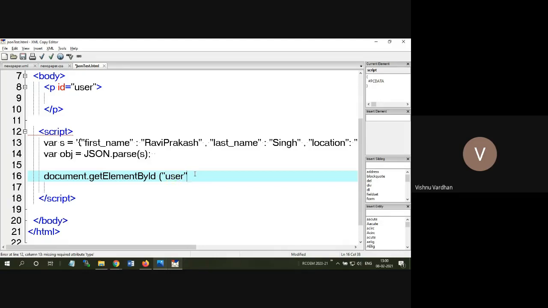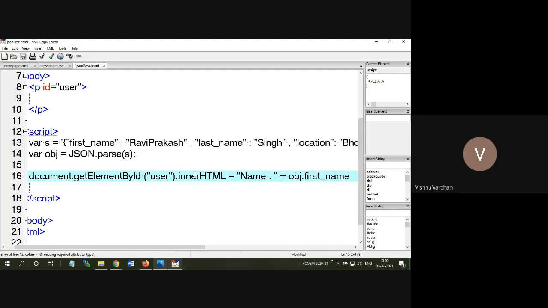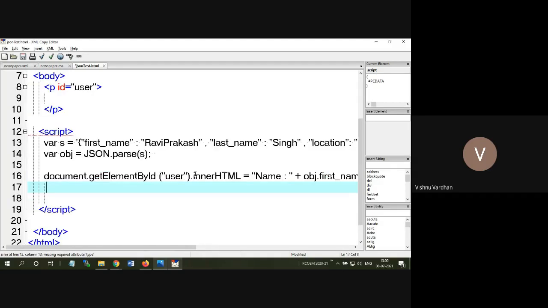In that I am going to write name. The data is coming from object dot first underscore name plus a separator, then again concatenation, object dot last underscore name plus, this time I want to give the BR tag for breaking the line.